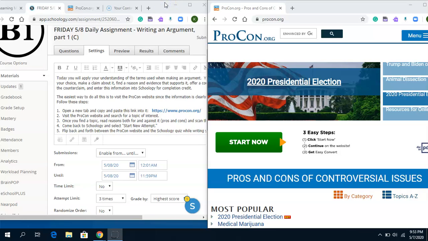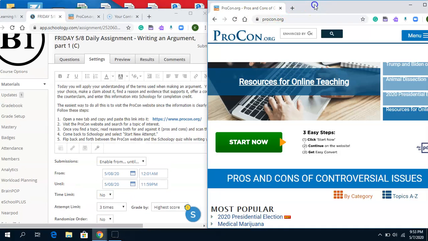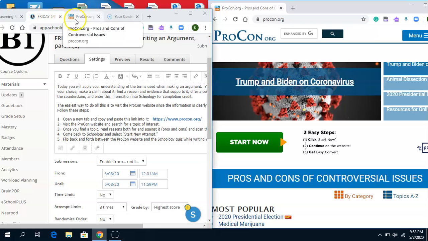Okay, everyone. I just want to walk you through today's lesson. One of the things that we talk about is having two different windows open. There's two different ways to do that. You can go through your document and hit that plus sign up at the top, and then you're able to toggle between the two. So if this is my assignment on Schoology, I can go to the website.